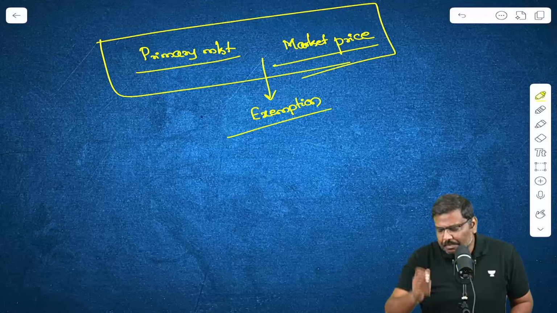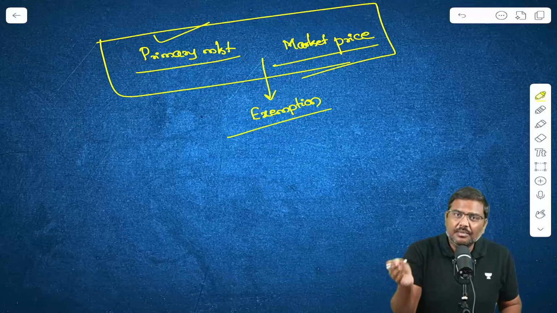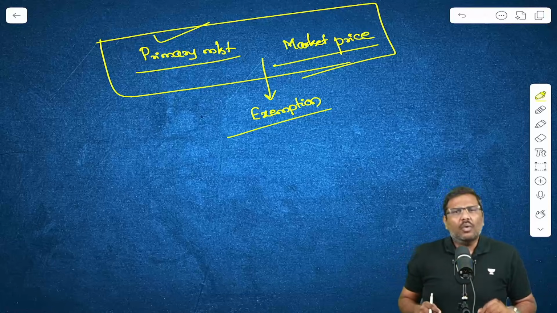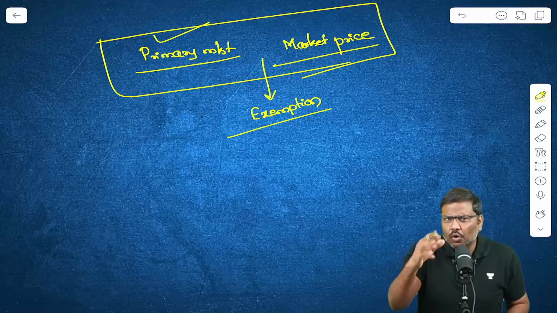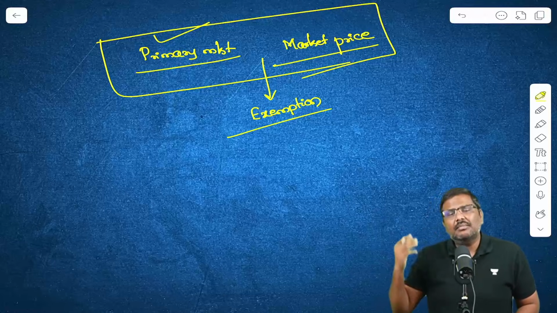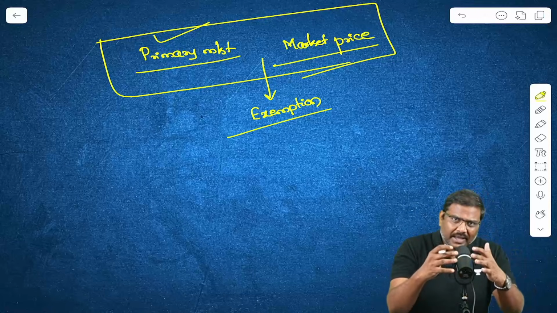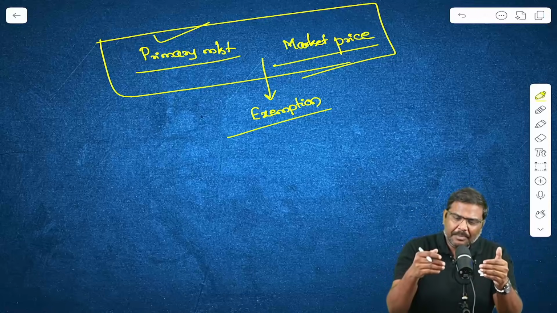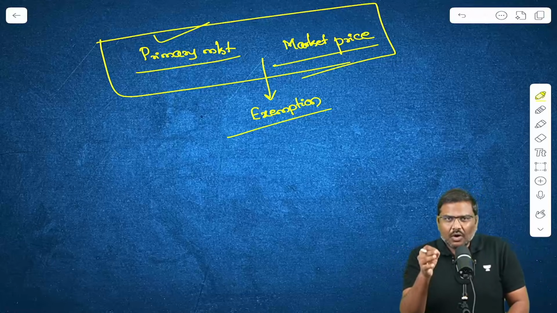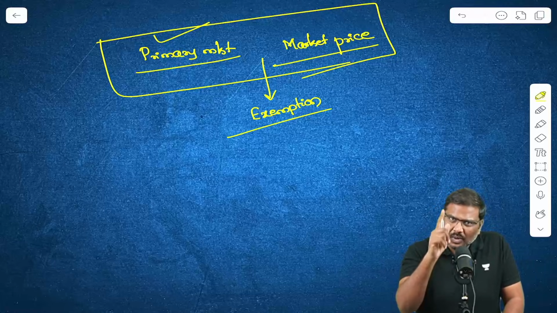Why? You have not purchased the bond from the primary market, rather you have purchased it from the secondary market. Hence, that benefit will not be given to you. What if I trade in the secondary market? No benefit. What if I purchase, keep it till the 5 years and sell them in the market? No capital gains tax benefit. So, out of all the instances where there can be a capital gains in the context of the sovereign gold bond, the government clearly now states you will get the exemption only in one instance.